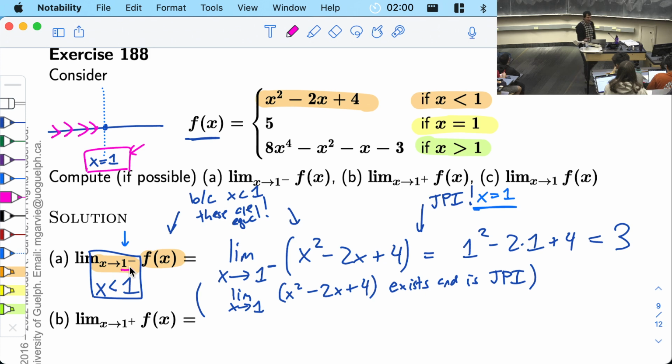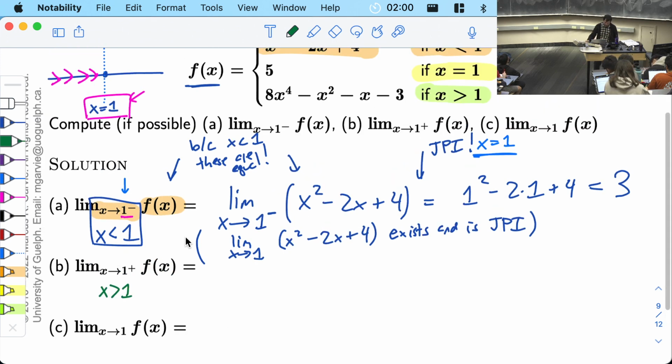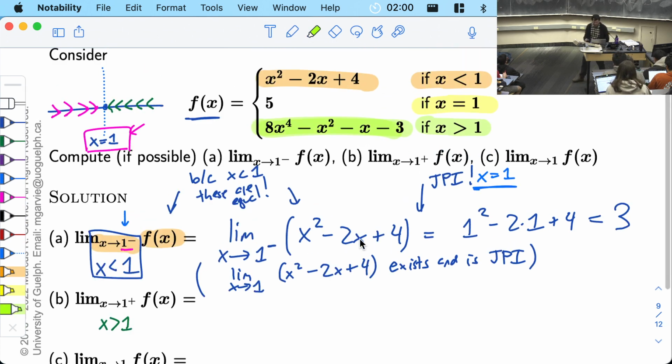Okay, let's do the other side, which is the limit from the right. This is the limit as x goes to 1 plus. This is x bigger than 1. And what this means is we're still going towards x equals 1, but from the other side. Okay? And when you do that, the important thing to realize is that the only part of the function that matters is that 8x to the 4 minus x squared minus x minus 3. And that's because that is what f is if x is bigger than 1. So from the point of view of the limit, the limit only sees that formula.